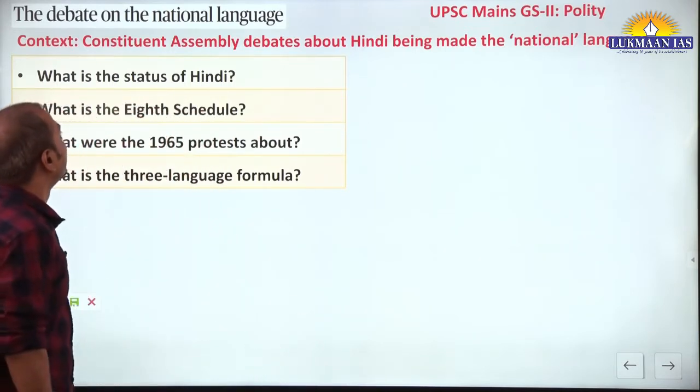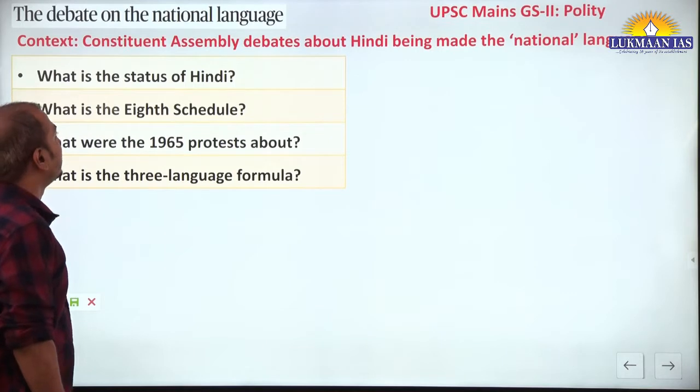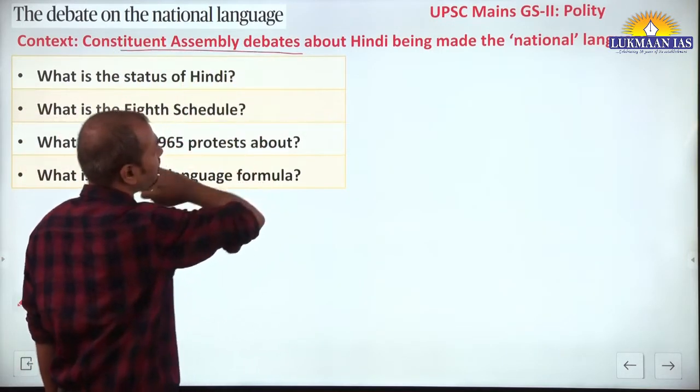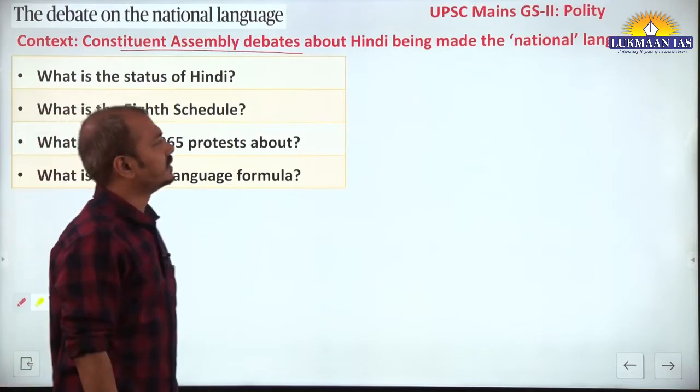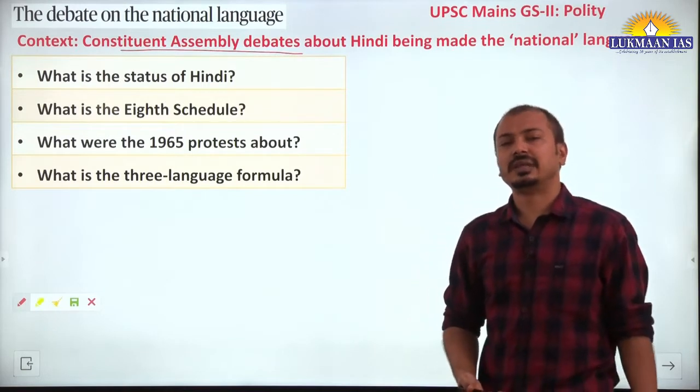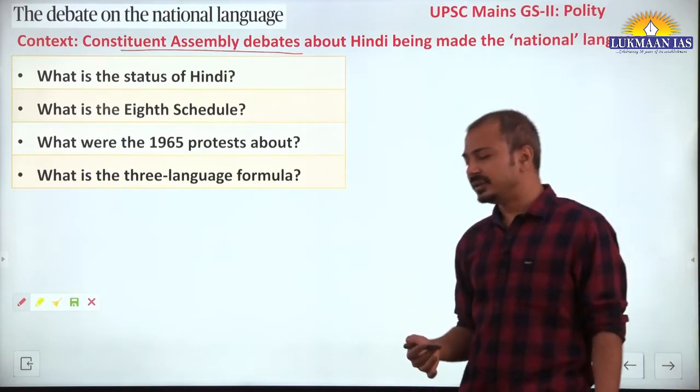Okay. Yes, the debate on the national language. The article is about the Constituent Assembly debates about Hindi being made, let's say, the national language. At present it is in the news. So there are concerns related to Hindi.